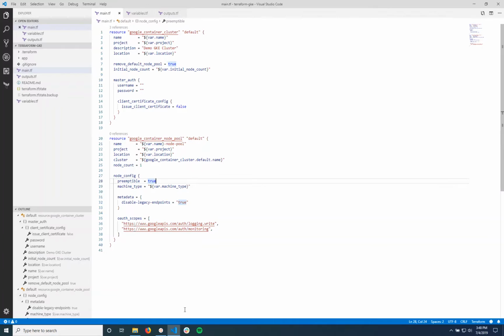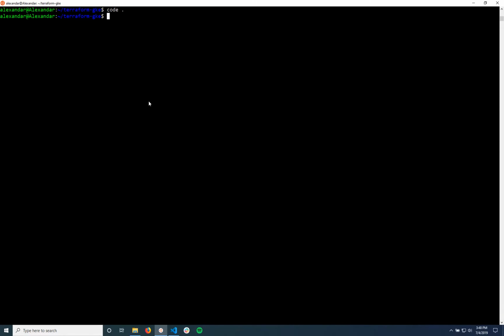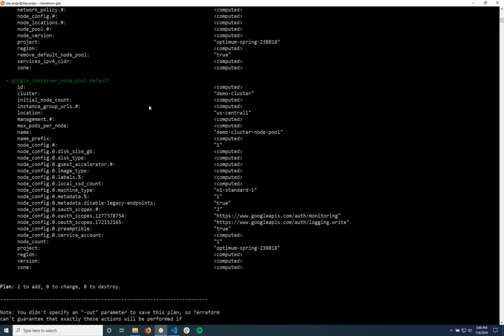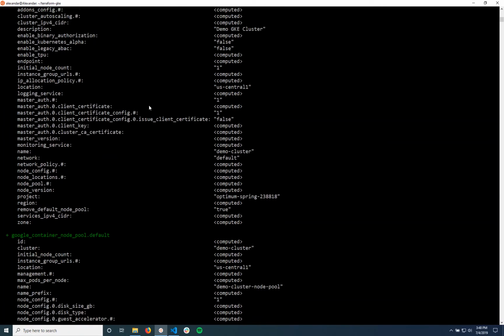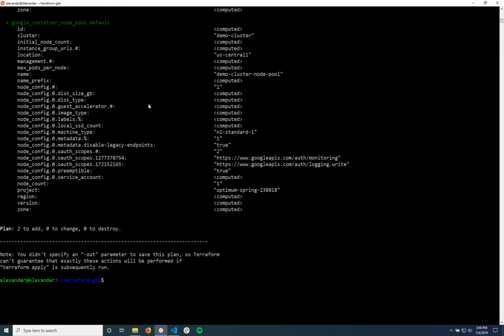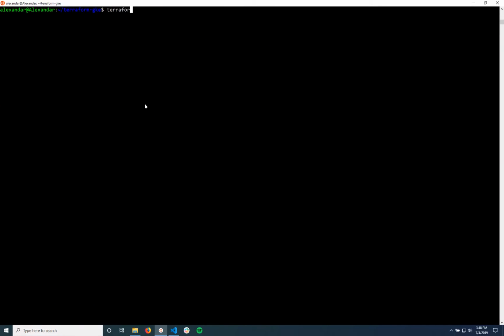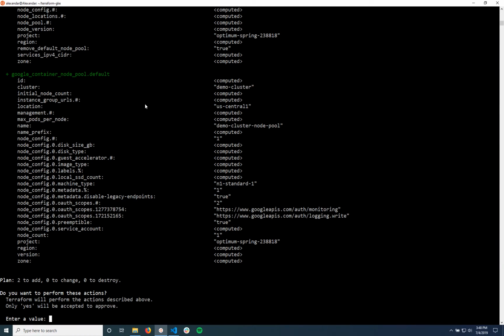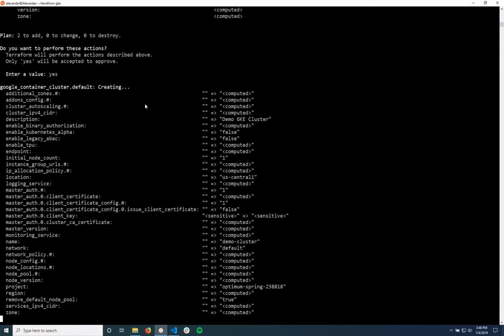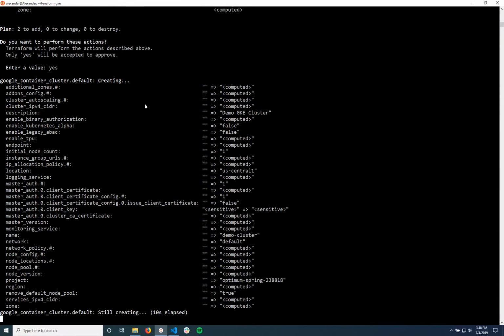And now that you're ready, we can go to the terminal and run our Terraform plan command. You will have to be authenticated via the Google Cloud CLI tool for this to work. And it's going to create our container cluster and then the node pool for that. So we can clear the screen and do Terraform apply. And we're going to say yes to this. This is going to take a few minutes, so if you would like to grab a coffee and let this run, I'll see you guys in a little bit.